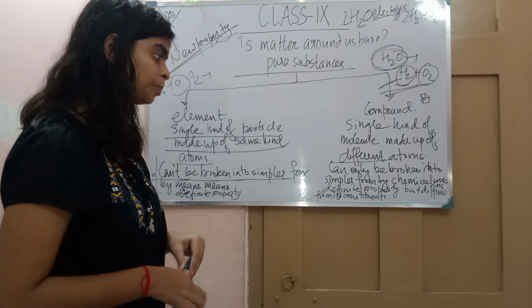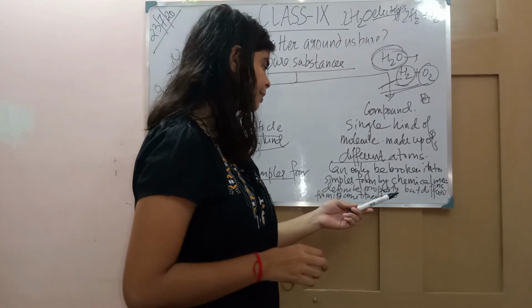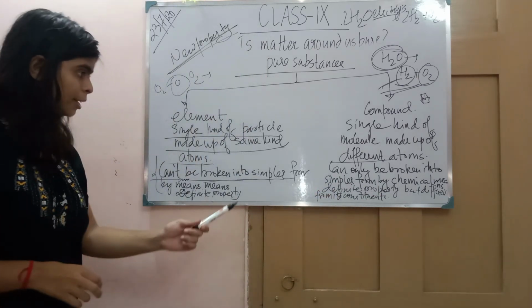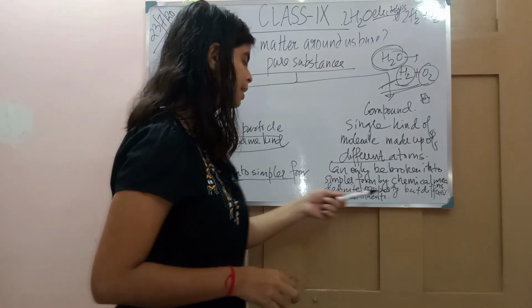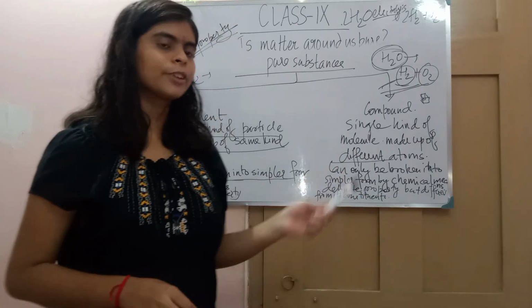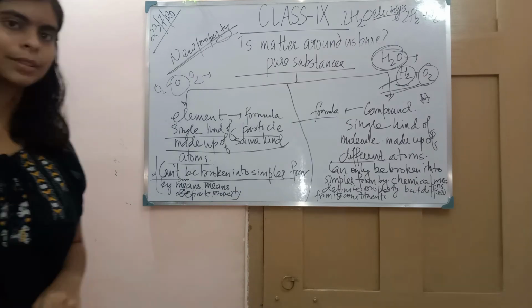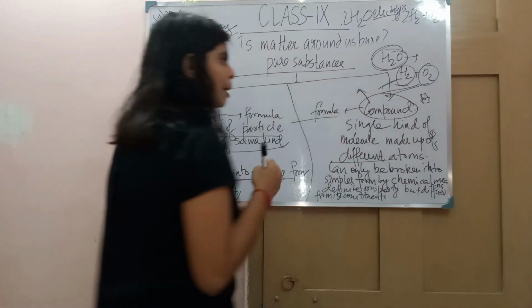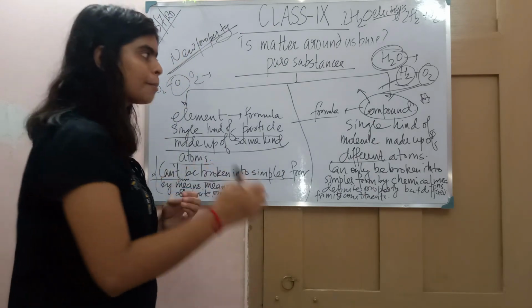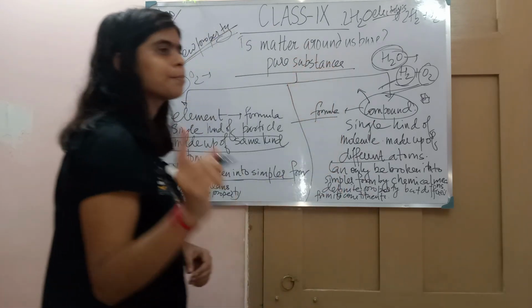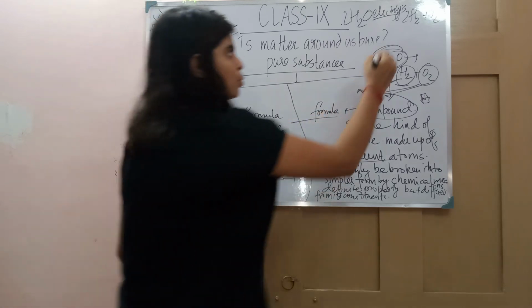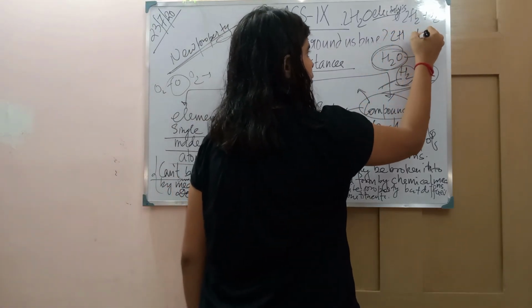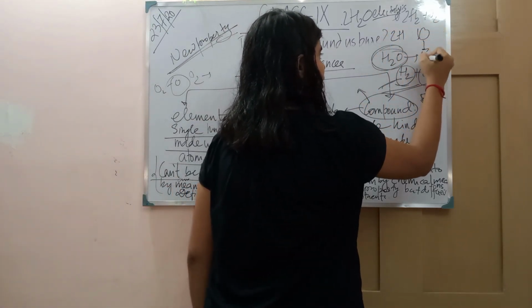So here another point is, a compound has definite properties, but its properties are different from its constituents. The compound that is formed, they are chemically combined together in a definite proportion. If two hydrogen are combining with one oxygen, then it is definitely water.